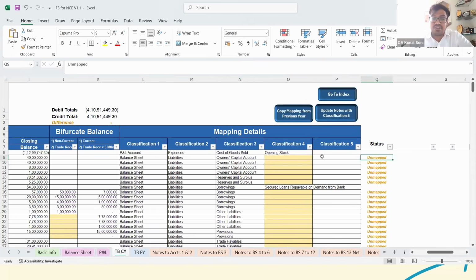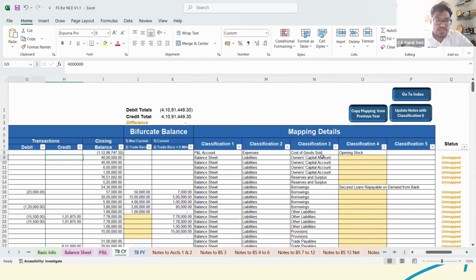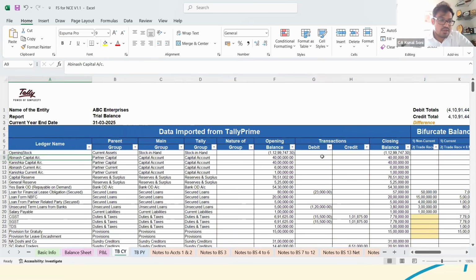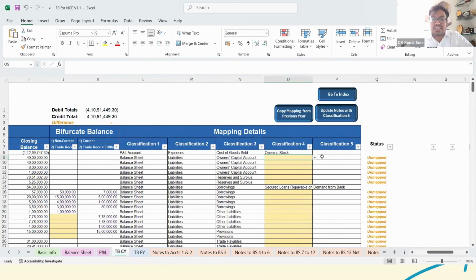Now classification 4 is the further subhead classification. Just for example, this is the capital account: Abhinash capital, Kanshika capital, and Abhinash current account and Kanshika current account. What's the purpose in classification 4? You could select whether it's a capital account or a current account. The accounts would be reflected by itself, so I can select here that this is capital account 1, and this is capital account 2.